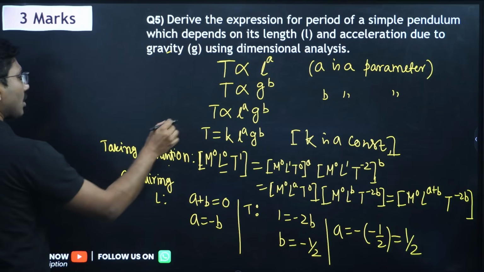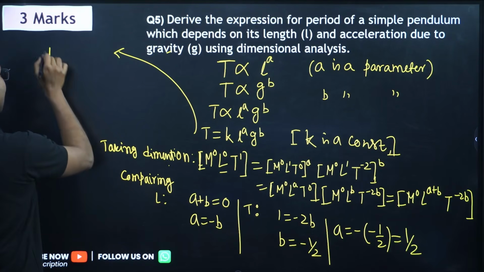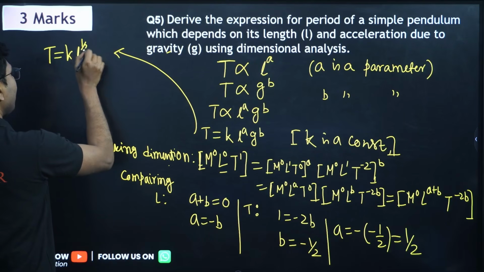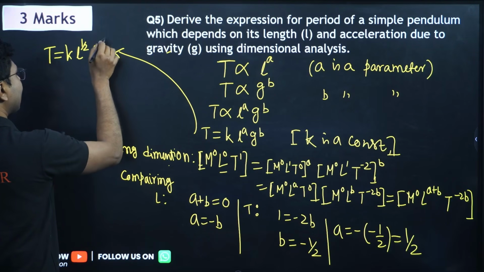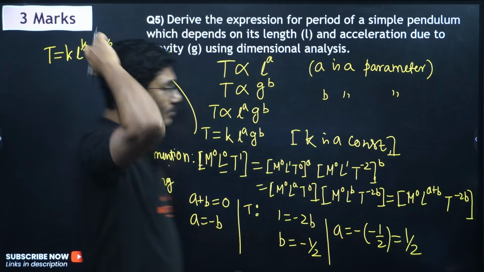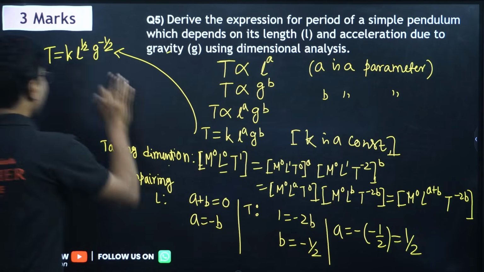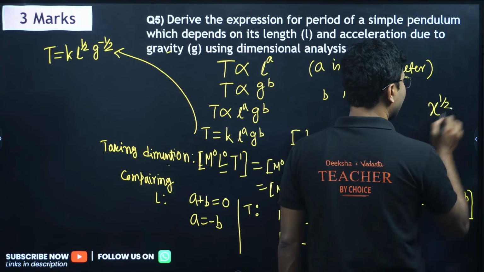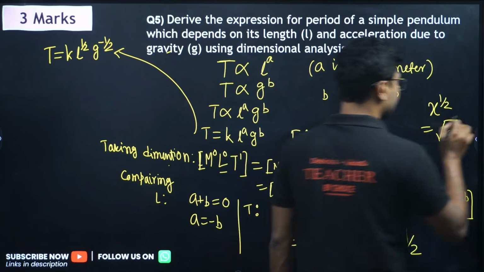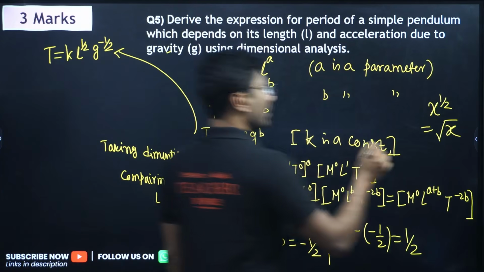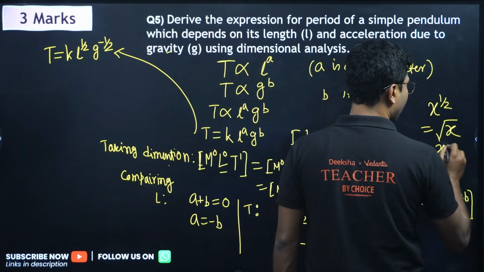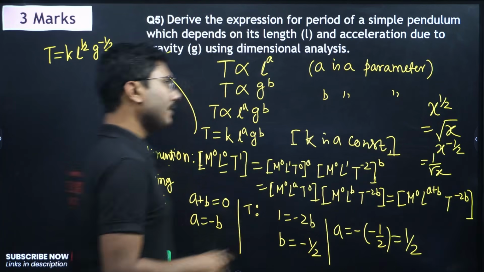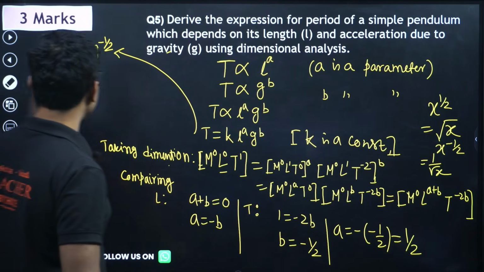Now we can go back to our equation and say time period T is equal to this constant, L to the power of half and g to the power of minus half. You can leave your answer here and you will get full marks, but to the power half has a special term. If I say x to the power of half, that means it is square root of x. And if I say x to the power of minus half, then it is 1 by root x, right? Minus power means it is actually in division.